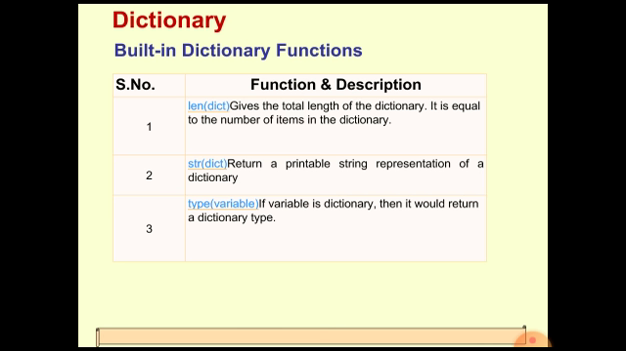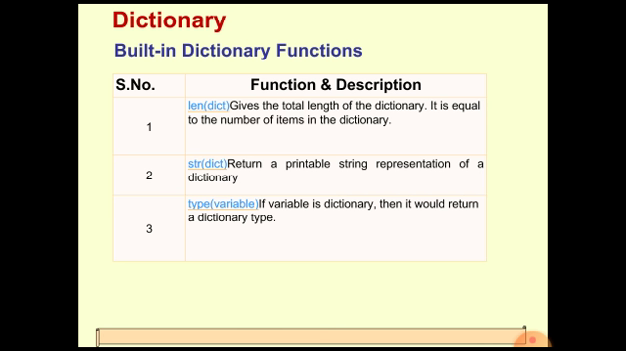Now we come on to some built-in dictionary functions. Length, all of you know. The length function gives the total length of the dictionary. It is equal to the number of items in the dictionary. Here the number of items means the number of key value pairs. So you shouldn't be confused about the concept of number of items in a dictionary. One item stands for one particular key value pair. The key and value are not counted separately. One key value pair is counted as a single item.